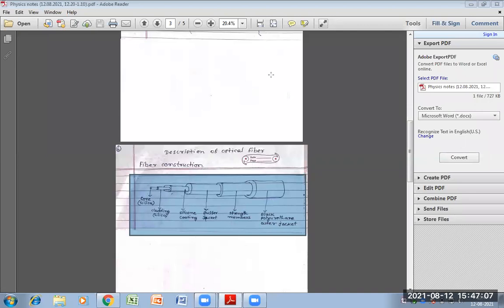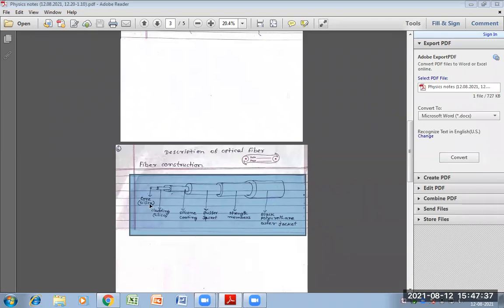Means refractive index of the core is greater than the refractive index of the cladding. This cladding also provides some strength to the core. The additional jacket protects the fiber from moisture.